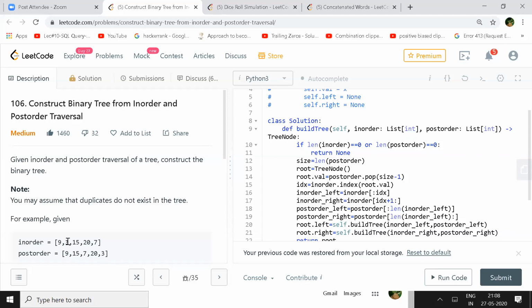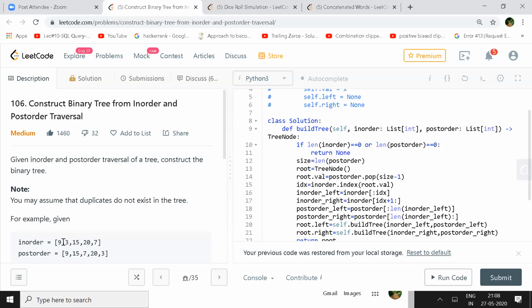Corresponding to this, I'll find the index of this element 3 in the in-order. The left child will be everything up to 3, and the remaining after 3 will be your right child. So this is the index that I got from the in-order. The in-order left will be up to this index, and after that you will have all the right child, that is 15, 20, and 7.